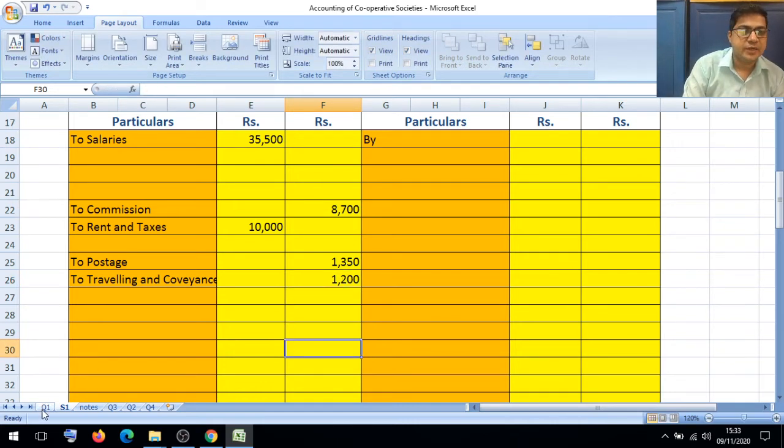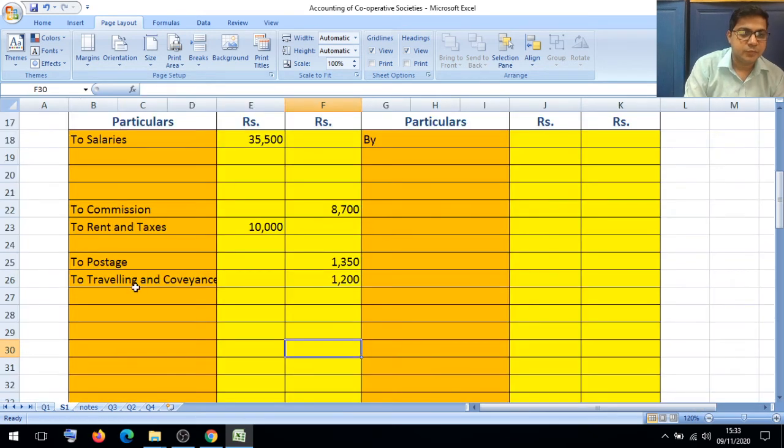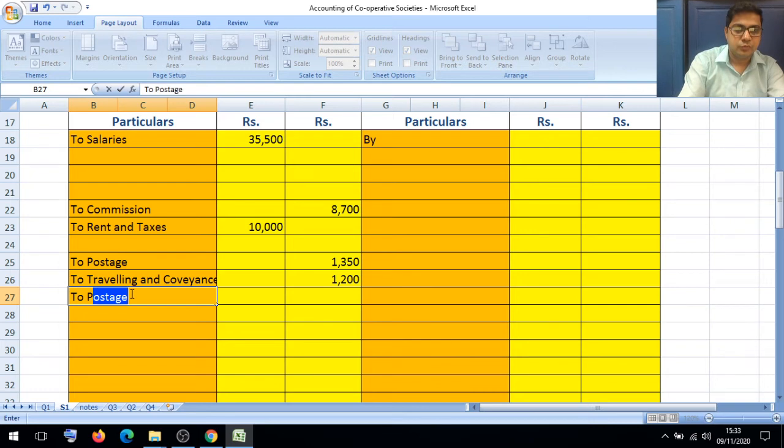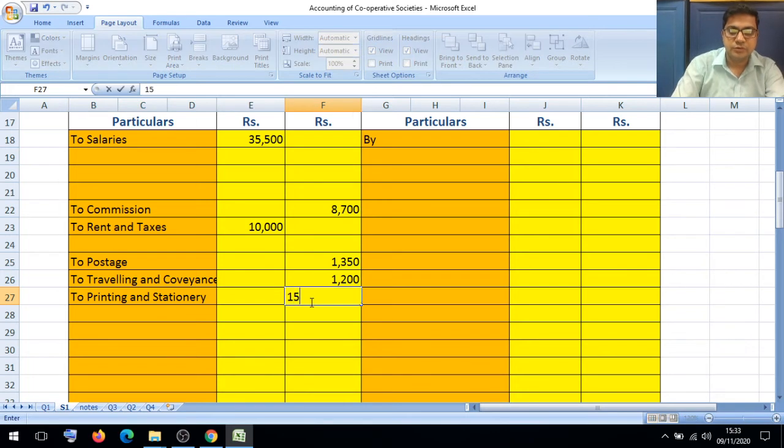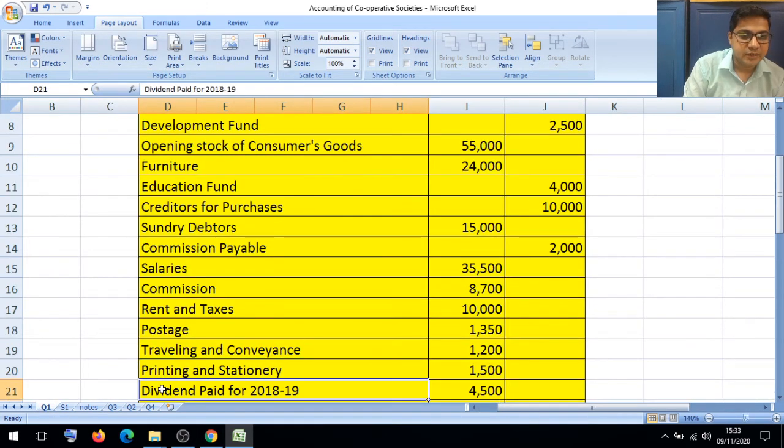After recording the traveling and conveyance, next is printing and stationery 1,500. So we will write here to printing and stationery 1,500.